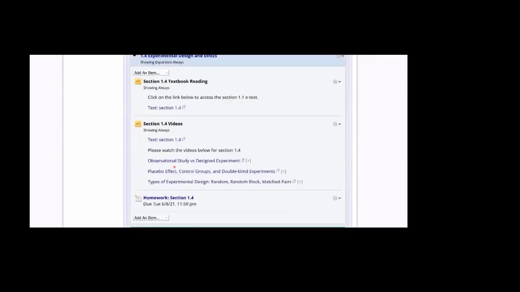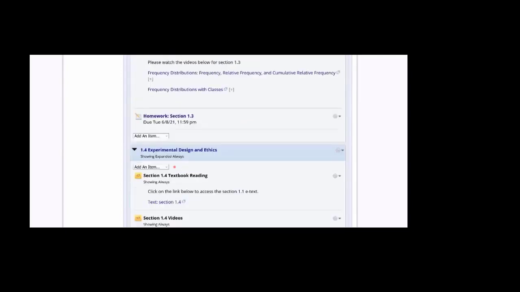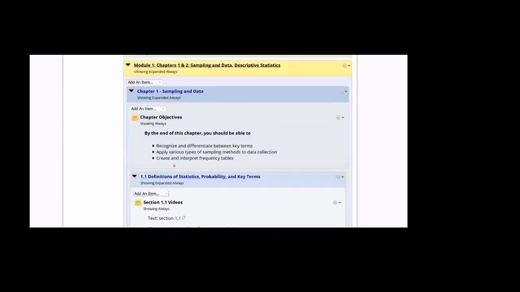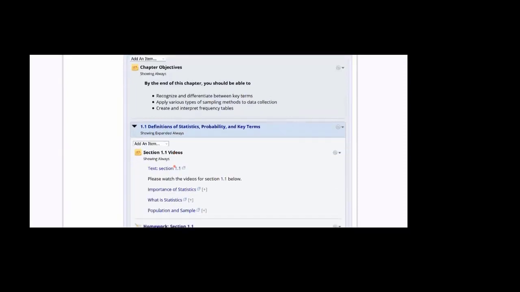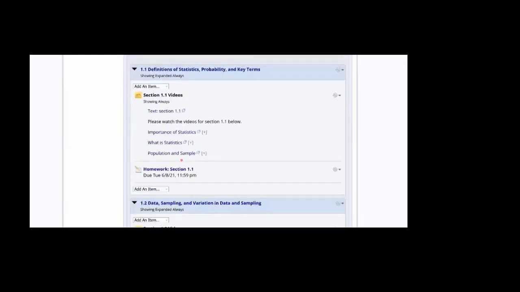This is how you do the chapters. So, section 1.1, you've looked at the PowerPoints, you've watched the videos here, you're ready to do the homework, and of course you have done the introduction to MyOpenMath assignments, so you know how to input the information.